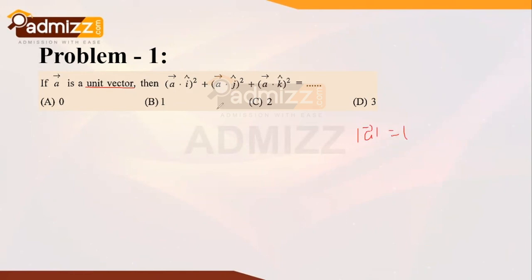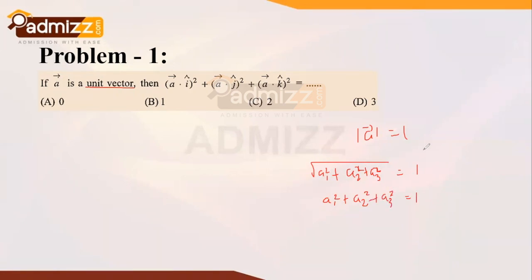Now what is the modulus of vector A? If it is in 3 dimensions, you can see that i cap, j cap, k cap, all 3 unit vectors are given to us, so it certainly indicates that vector A is in 3 dimensions. For that, the modulus of a vector is given by under root of a1 square plus a2 square plus a3 square. We already know this from the fundamentals, and this is equal to 1. So from this we can say that a1 square plus a2 square plus a3 square is also equal to 1.